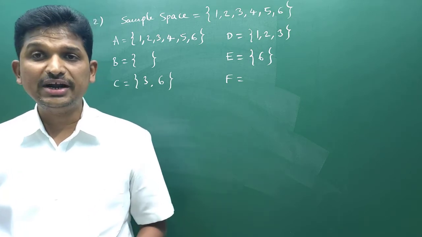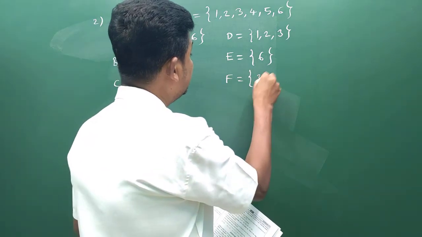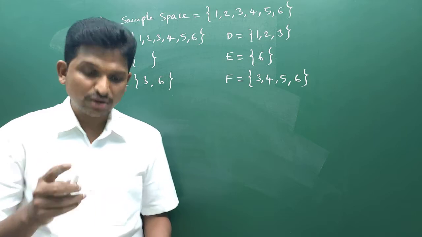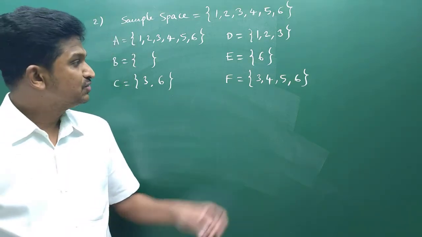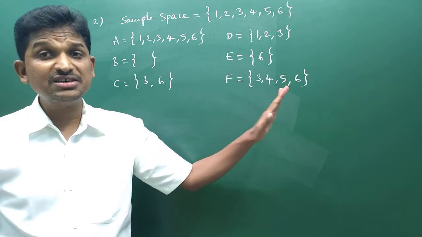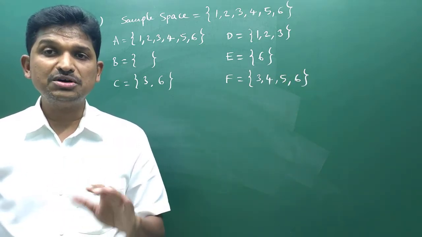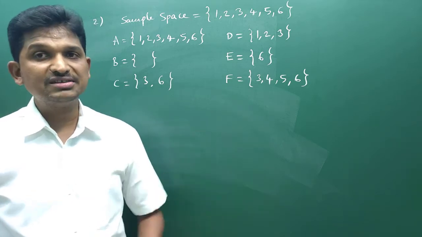Here, F is 3, 4, 5, 6. Try to understand what they are saying. A number not less than 3. 1, 2 are the numbers which are less than 3. Remaining all are not less than 3.